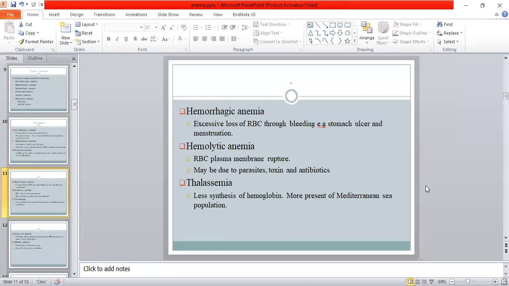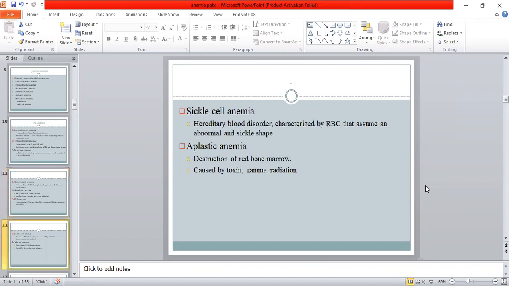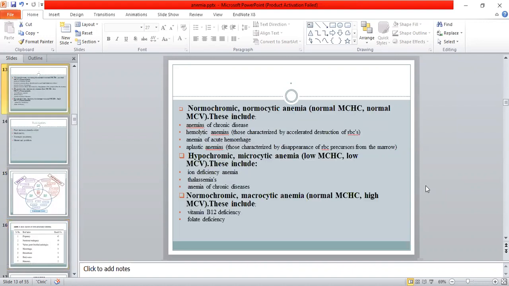Thalassemia, less synthesis of hemoglobin, more presentation occurs in the Mediterranean Sea population. Sickle cell anemia, hereditary blood disorder characterized by RBCs that assume an abnormal sickle shape. Aplastic anemia, there is a destruction of red bone marrow that can be caused by toxin or gamma radiations.